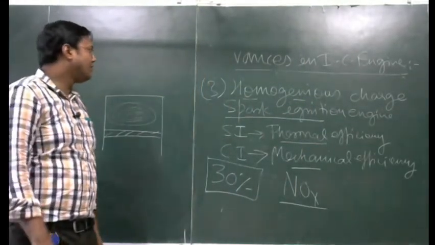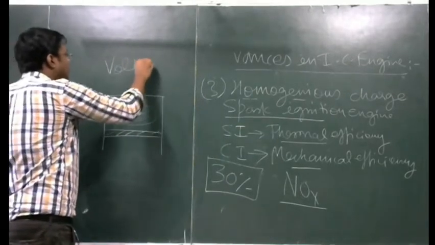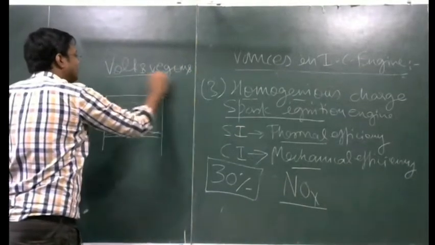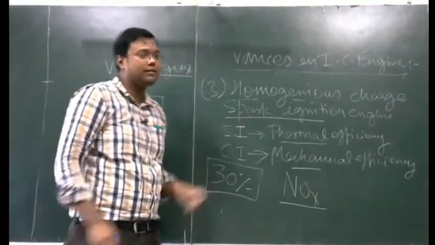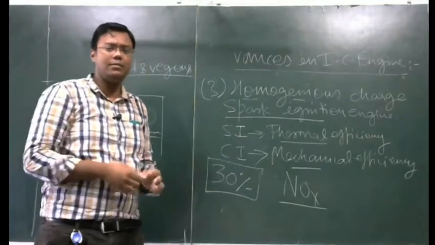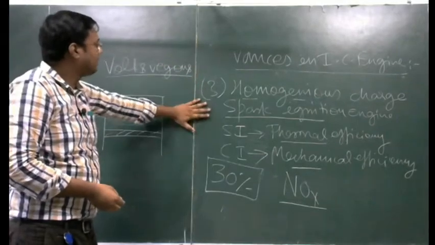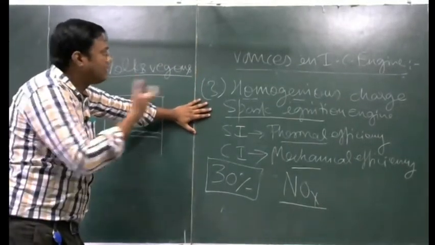Volkswagen has developed this type of homogeneous charge spark ignition engine. Other companies have also developed these types of engines. So these are basically advancements in SI engines in modern technology, and research is going on.